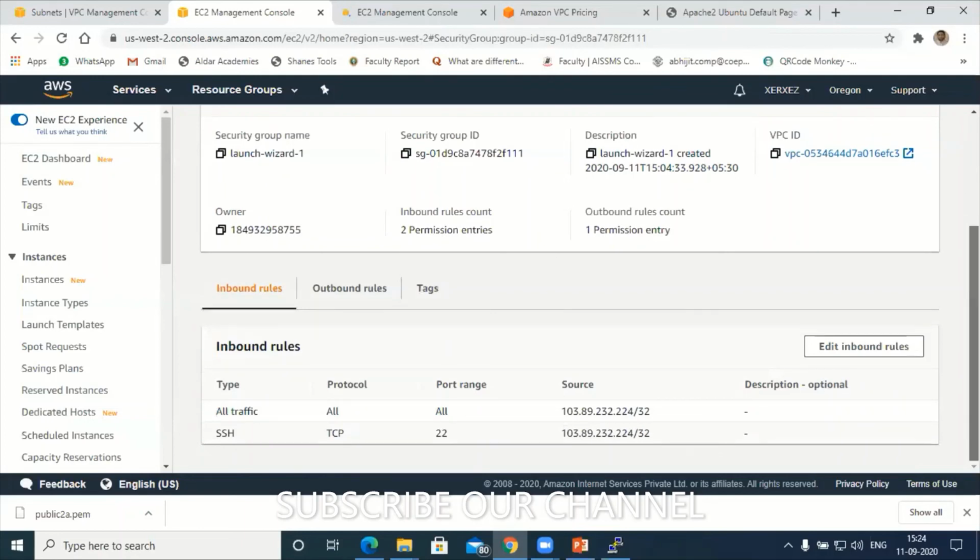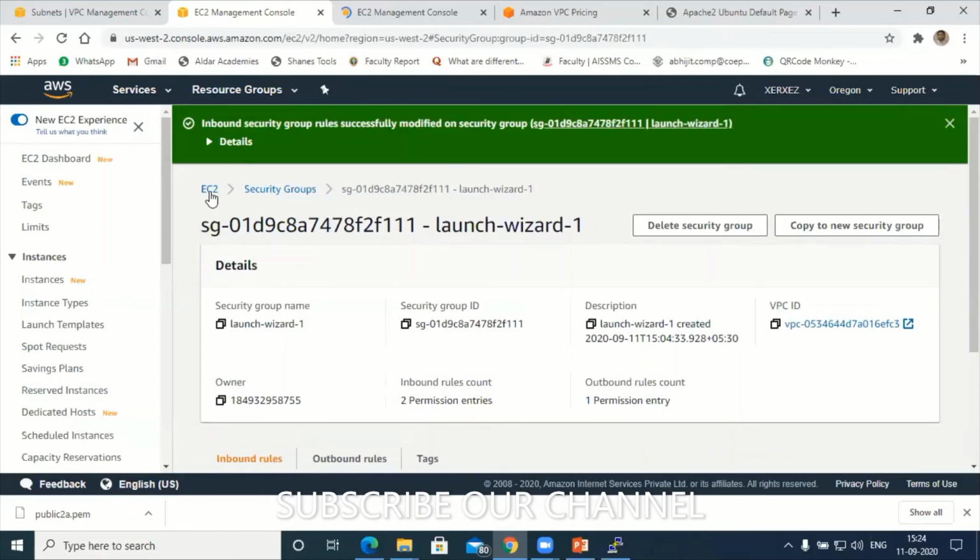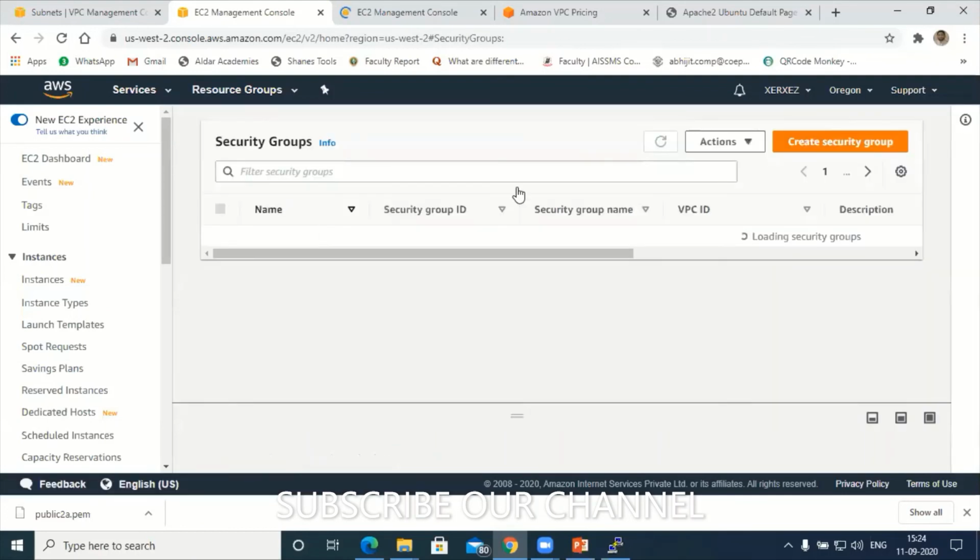Now let me go to security groups. It's loading. Hold on. Instances.